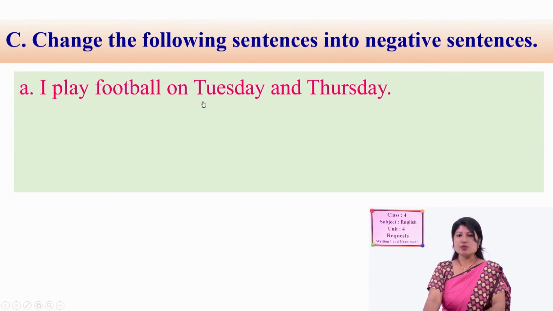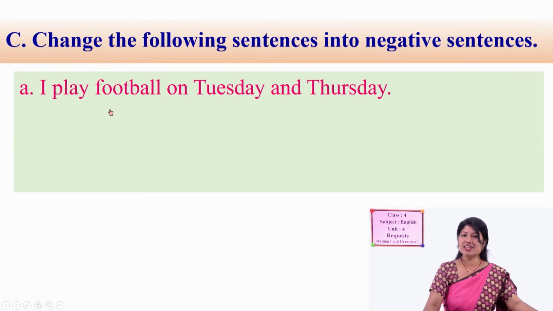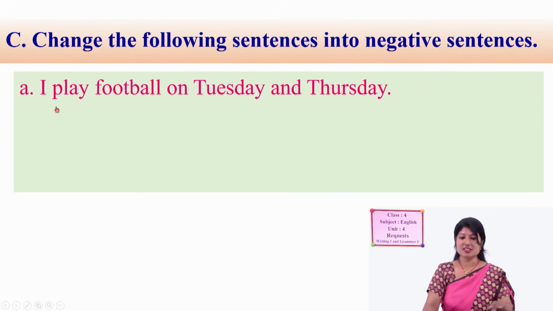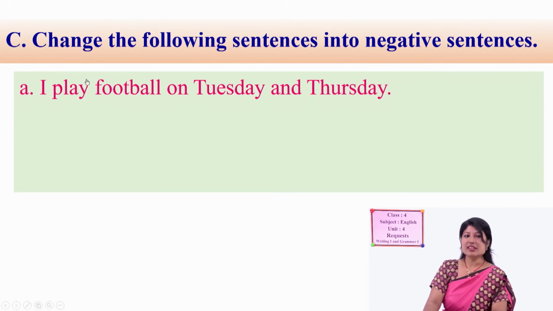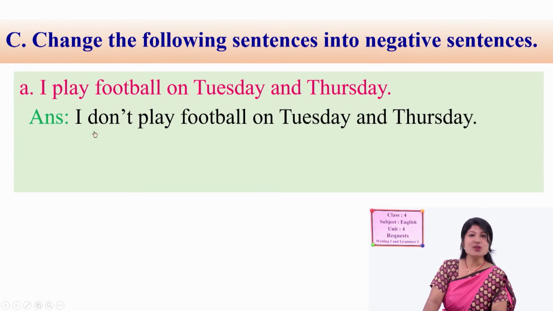Number A. I play football on Tuesday and Thursday. Can you find is and are here? No. Directly play is there. So what form do you need to use? Do, of course. So what's the negative form of this sentence? I don't play, and the remaining portion is the same. I don't play football on Tuesday and Thursday.